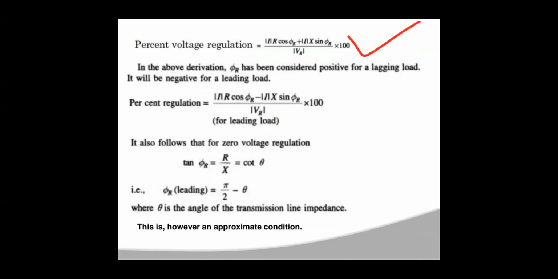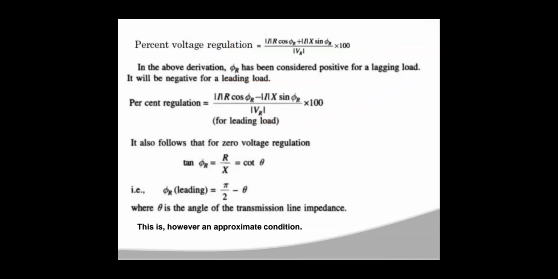For leading load, phi r will be negative. When phi r is negative in this equation, the percentage voltage regulation equation will be IR into cos phi r minus Ix sin phi r by Vr into 100. So this is the percentage voltage regulation equation for leading load.